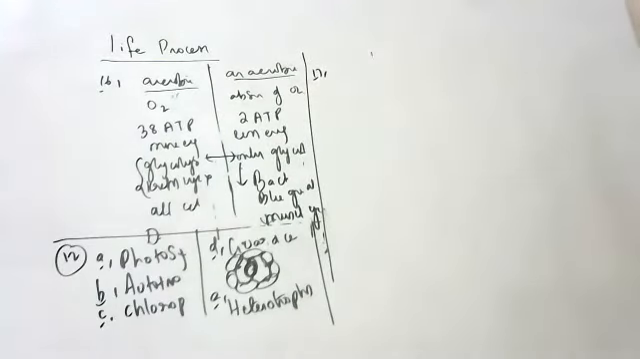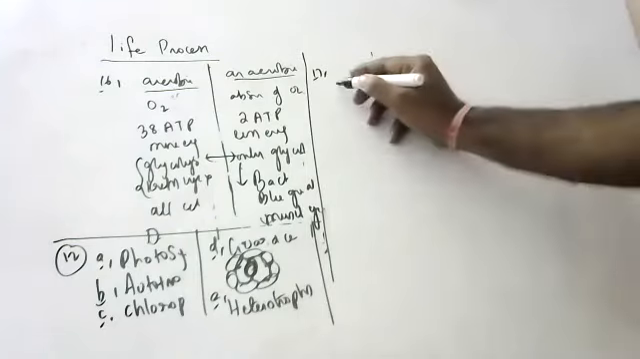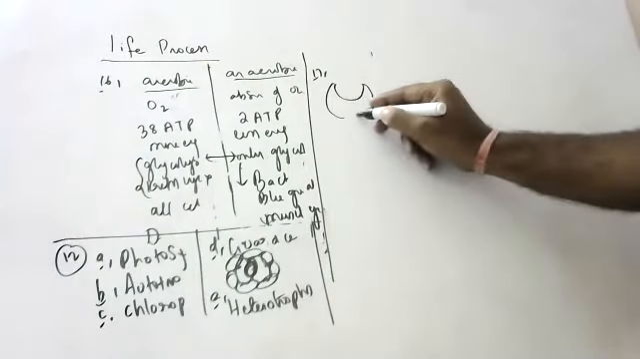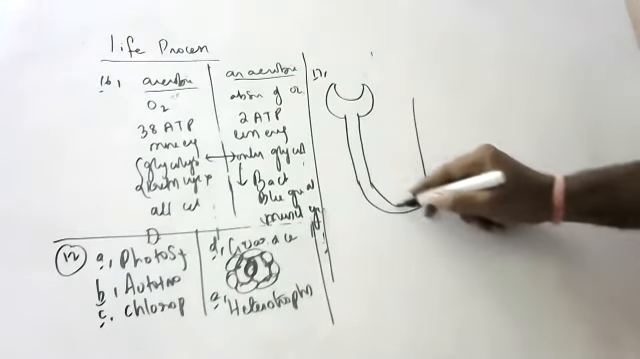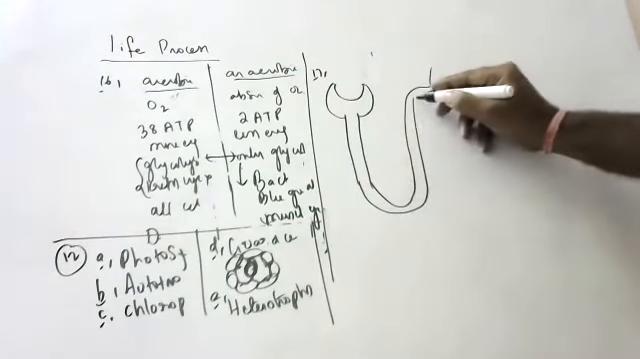Next, describe the process of urine formation in the kidneys. So, children, this is your Bowman's capsule. This is the descending convoluted tubule. This is the loop of Henle. This is the ascending convoluted tubule.